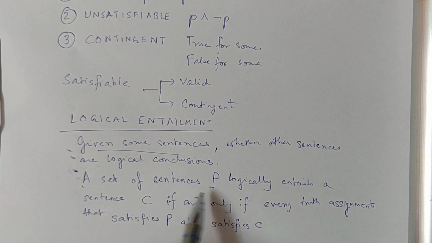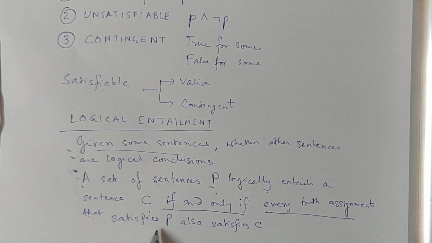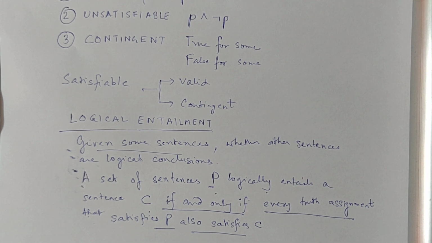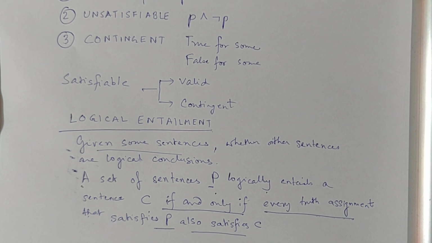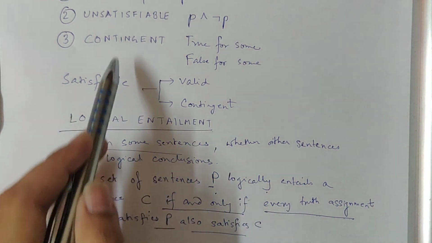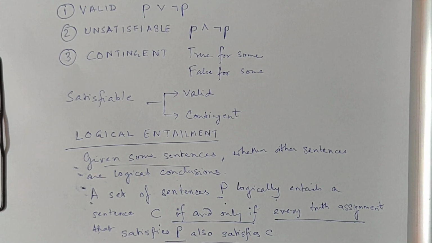A set of sentences P logically entails a sentence C if and only if every truth assignment that satisfies P also satisfies C. In our next video clip, we will try and explore some relationship between this entailment and satisfiability and all those things. We will see whether there is a link between them. Thank you.